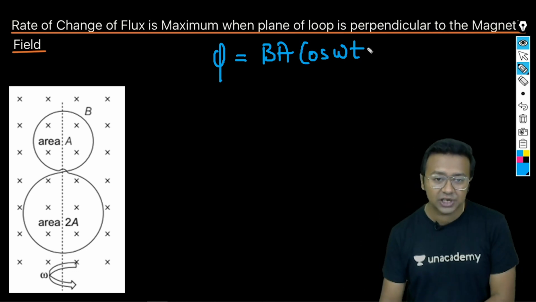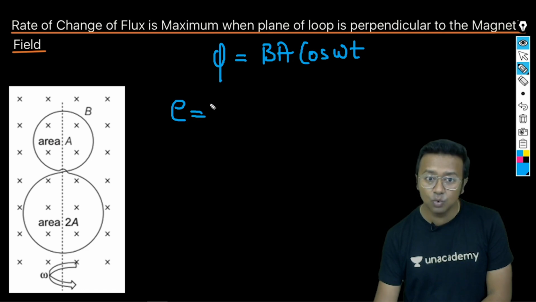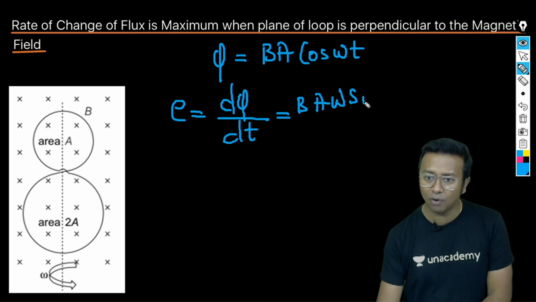Omega is kind of constant. So here the EMF, the rate of change of flux, will be equal to d phi by dt. When you calculate that, you will get B into A omega sine of omega t.